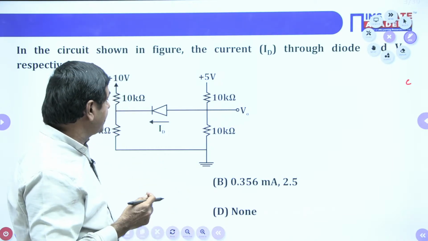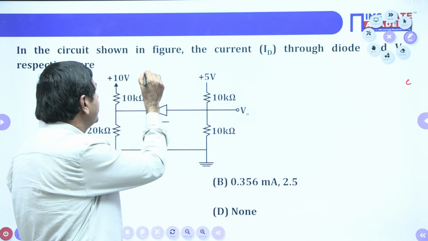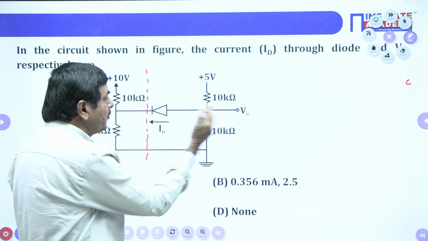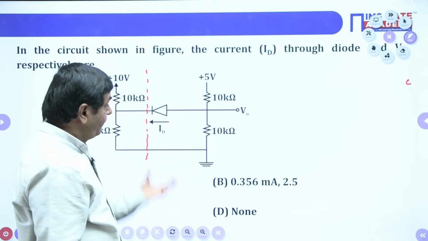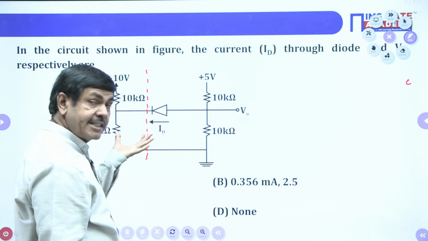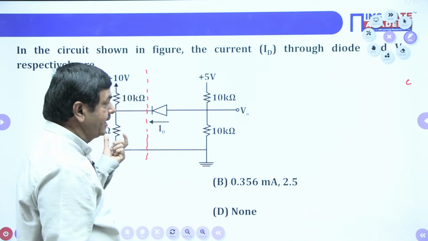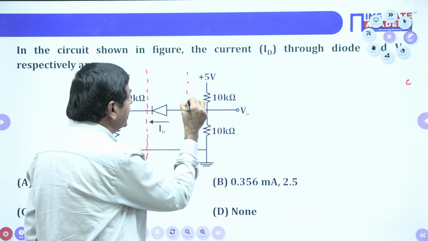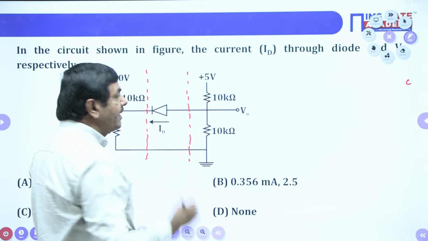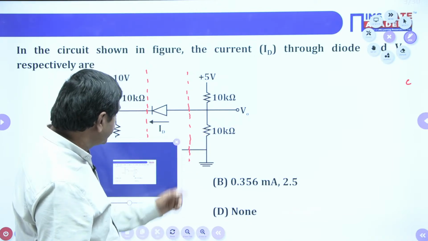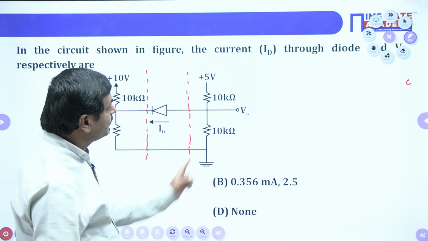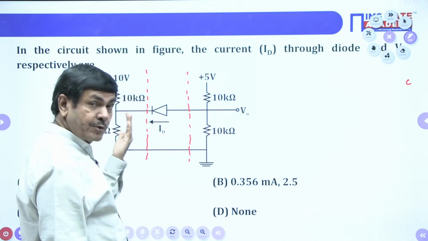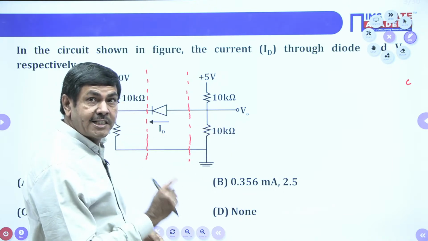In what way can we simplify, sir? Initially, we need to assume the right hand side portion is an open circuit. Whenever it is an open circuit, try to form Thevenin's equivalent circuit on the left hand side. In the same way, on the right hand side also, this is an open circuit again. Whenever it is an open circuit, you get the Thevenin's equivalent voltage. You find Thevenin's voltage from the right side, because this is the open circuit in the second case. And also find the Thevenin's resistance.